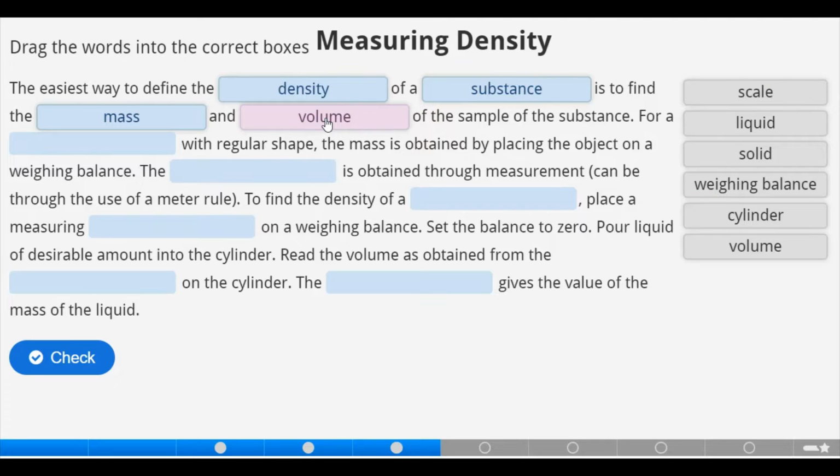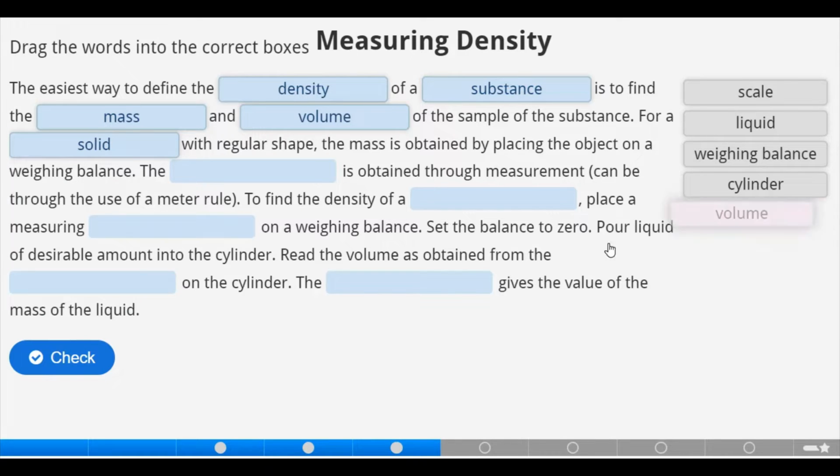For a solid with regular shape, the mass is obtained by placing the object on a weighing balance. The volume is obtained through measurement, can be through the use of a meter rule.